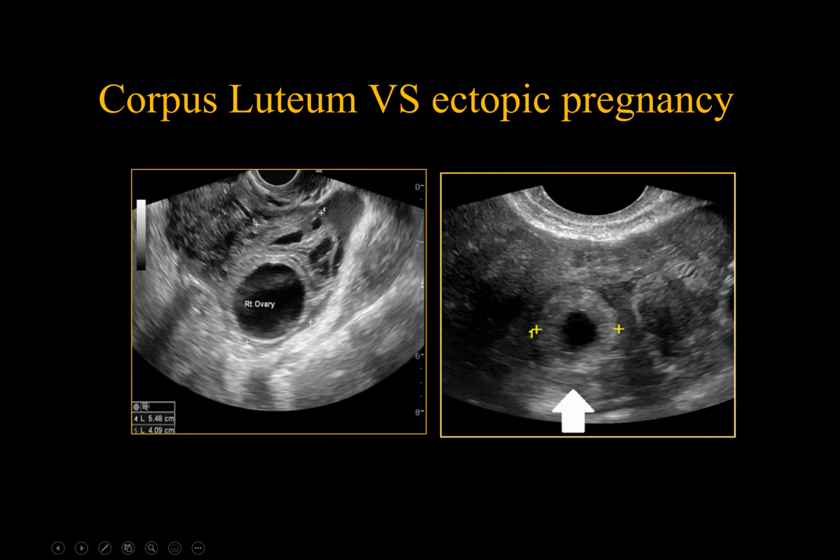Another helpful thing is to look at the thickness of the wall. Ectopic pregnancy is thicker and more echogenic than the corpus luteal cyst because of trophoblastic tissue. Here is the corpus luteal cyst. Comparing with the ectopic pregnancy on the right side, it is thin and less echogenic.